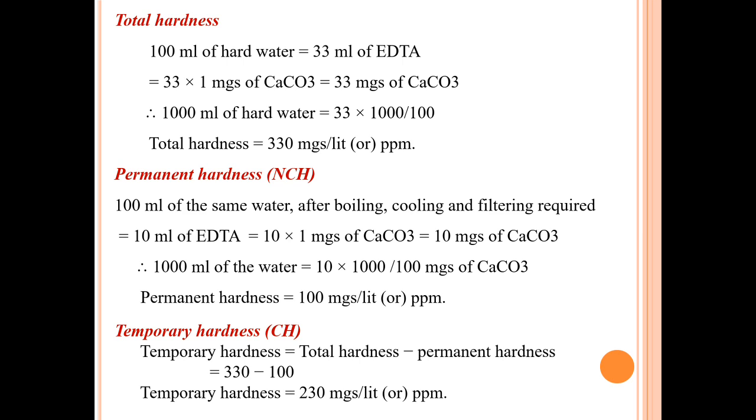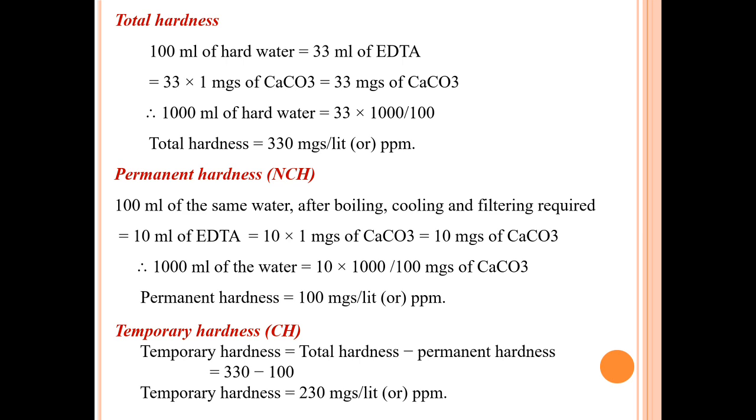Permanent hardness. Permanent hardness is also known as non-carbonate hardness. 100 ml of the same water after boiling, cooling and filtering required 10 ml of EDTA solution. It is equal to 10 into 1 mg of calcium carbonate, which is equal to 10 mg of calcium carbonate. Therefore, 1000 ml of water is equal to 10 into 1000 divided by 100 mg of calcium carbonate. Permanent hardness is equal to 100 mg or ppm per liter.